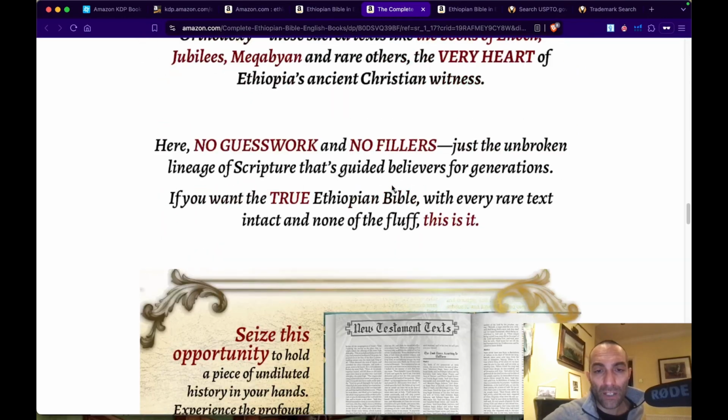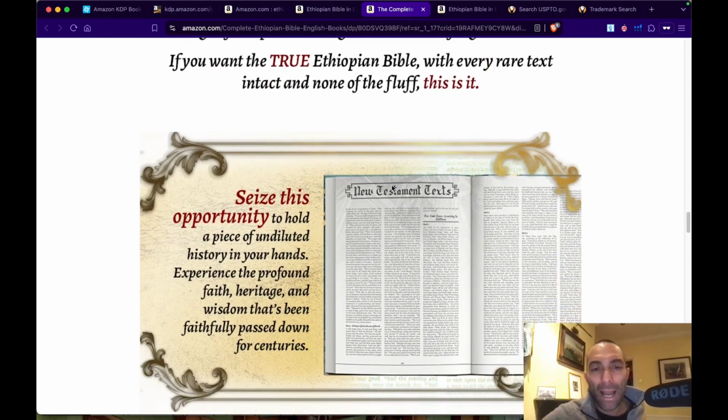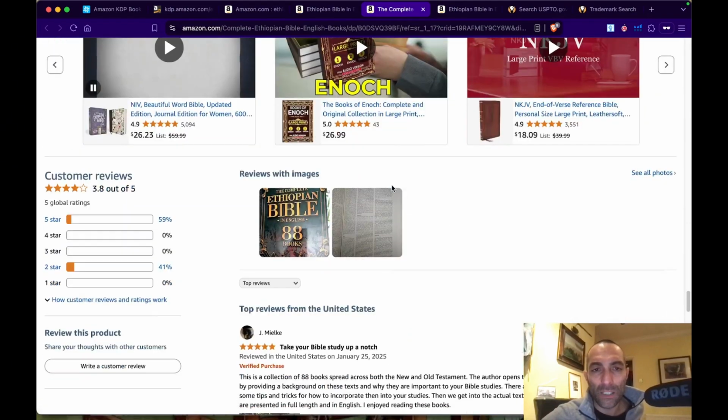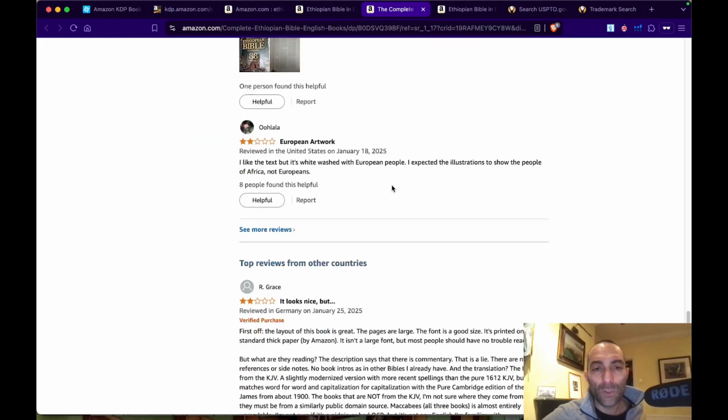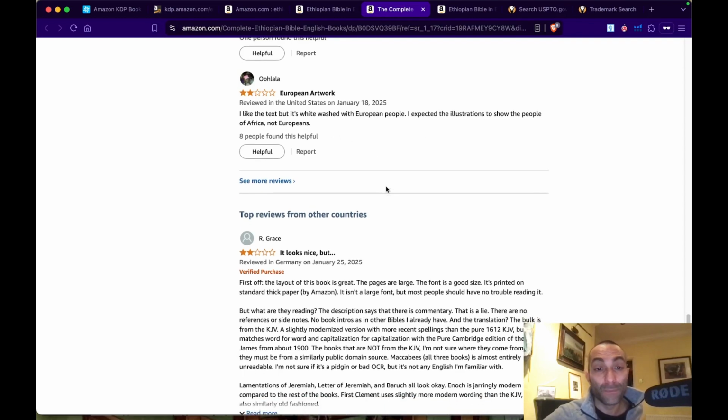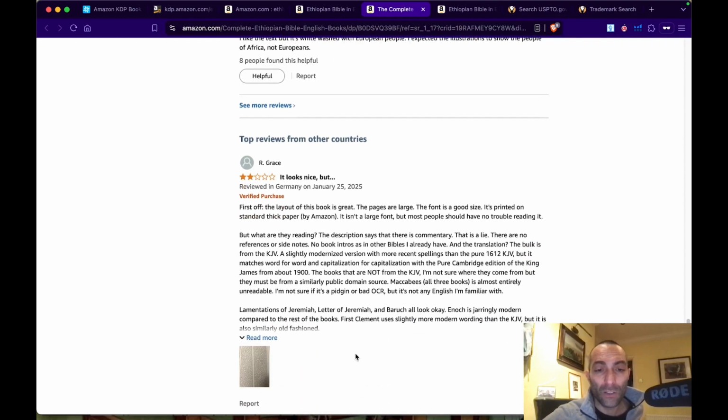And it's true. It's on the guidelines. So be careful when you do this sort of thing. You don't want to risk it. Now, it's got bad reviews already in a month. "I like the text, but it's whitewashed with European people. I expect the illustration to show the people of Africa, not European." Fair enough. So you need to know these things.